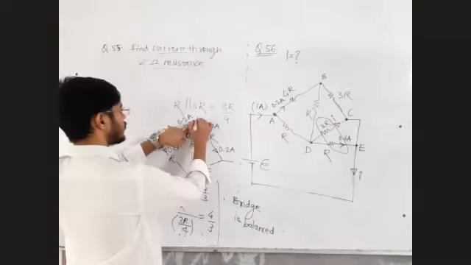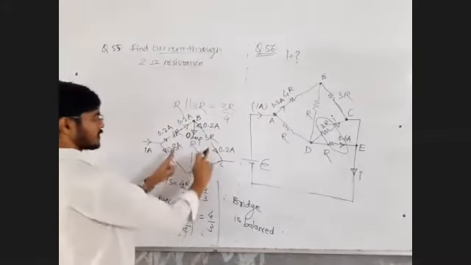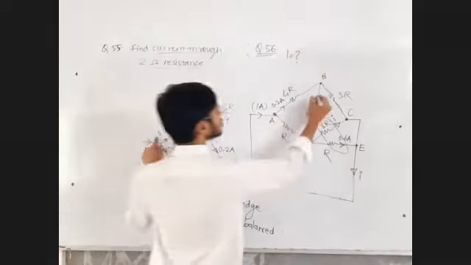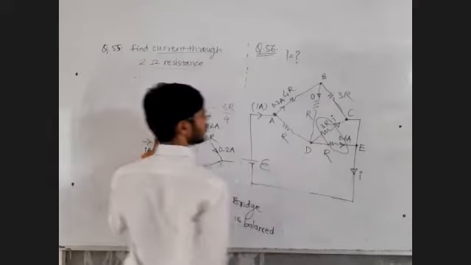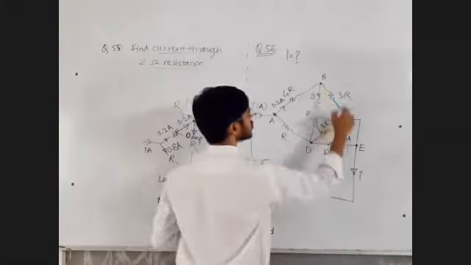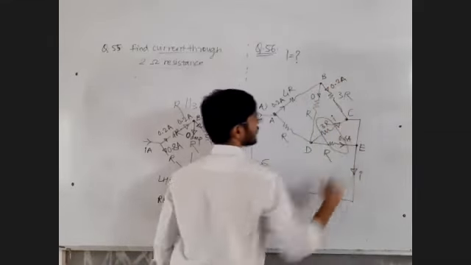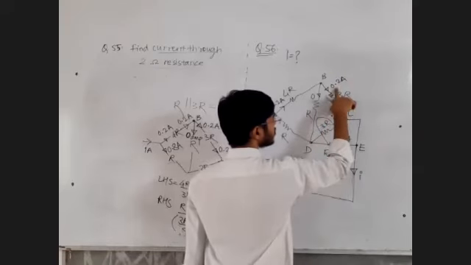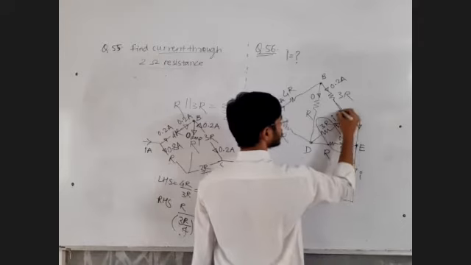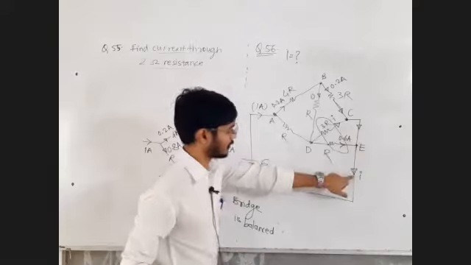Between points B and C, what is the current? 0.2 ampere. You can assign the currents which you have calculated in this diagram also. This is 0.2. This you can assign now as 0. Now this current is 0.2, B to C. This 0.2 ampere and this current I will be in this branch. Try to understand. This current 1 ampere will not be available here. It will be available here.